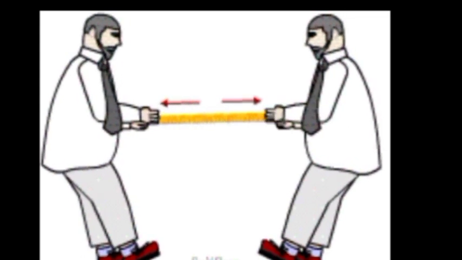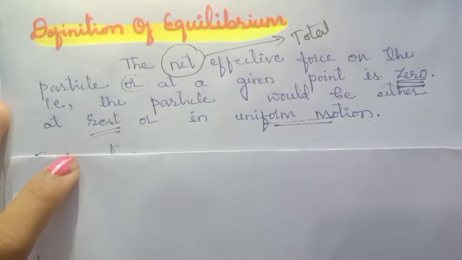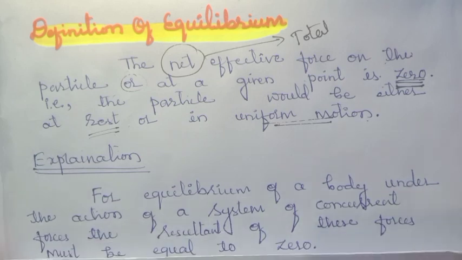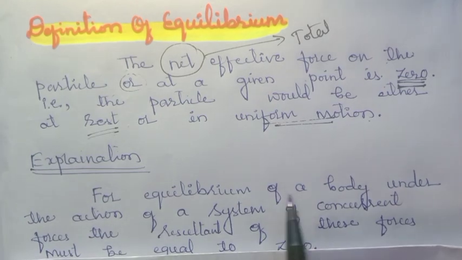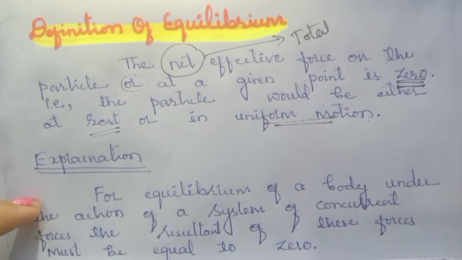Let's go for the mathematical part. So now let's see the explanation. So what does it contain? For equilibrium of a body under the action of a system of concurrent forces, the resultant of these forces must be equal to 0.